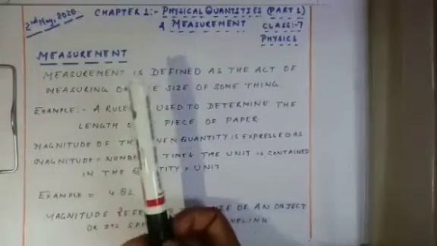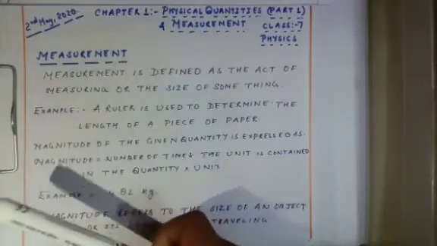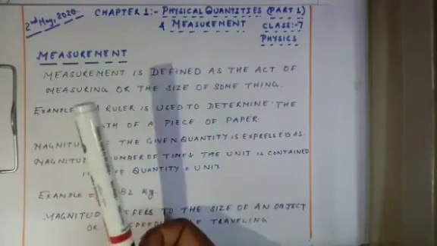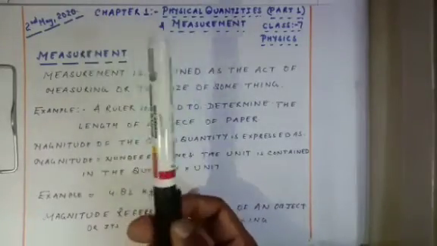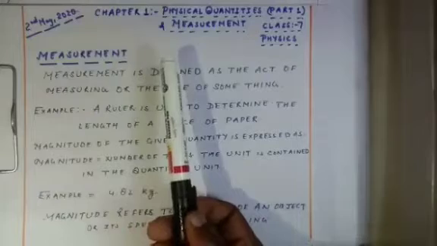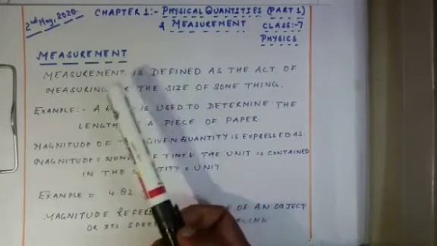It will not change. Second, the mass of an object can never be zero, because if anything is made up of matter, it has mass, so it cannot be zero. I hope it is clear to everyone.